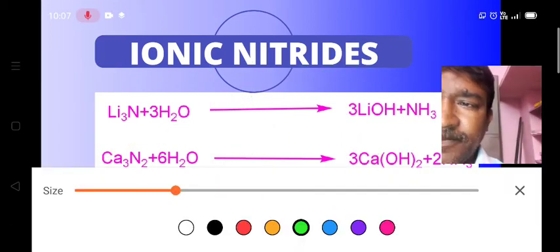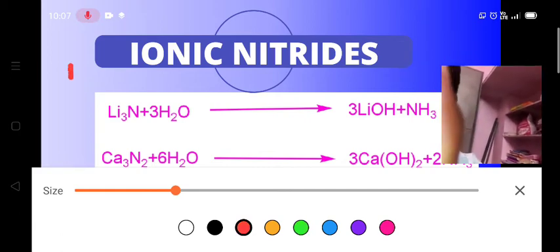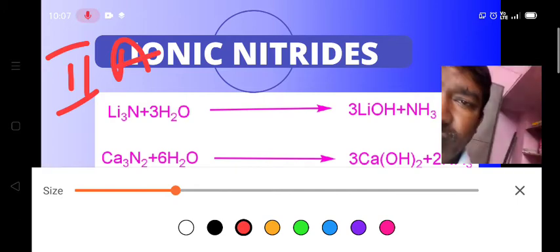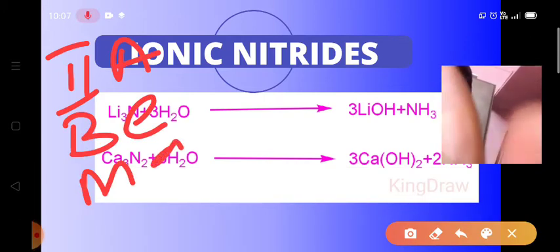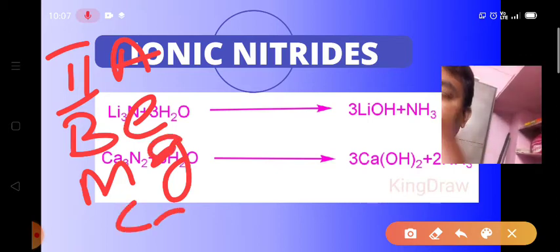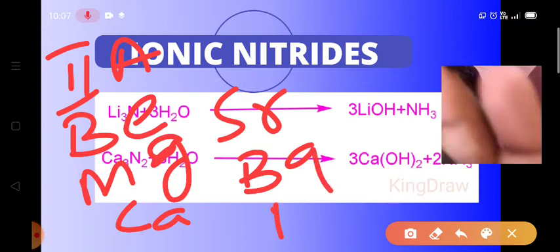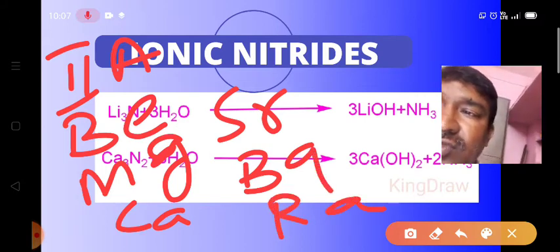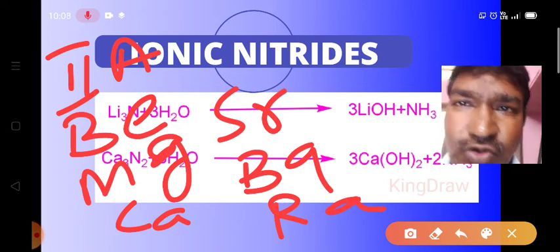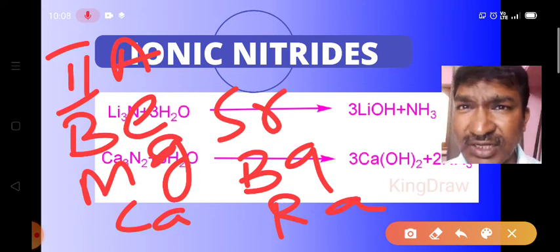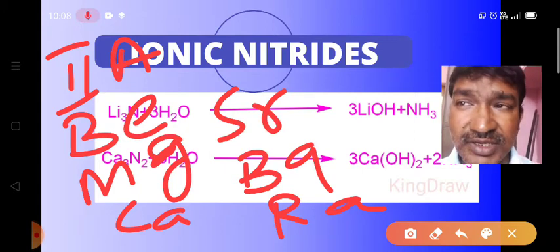Now we move on to the second A group elements. Second A group elements are beryllium, magnesium, calcium, strontium, barium, and radium. These are the second A group metals. We know that first A group metals are known as the alkali metals, and the second A group metals are known as the alkaline earth metals.